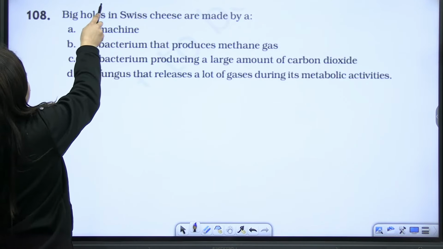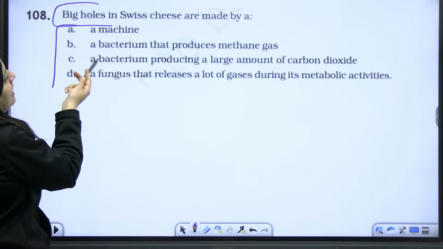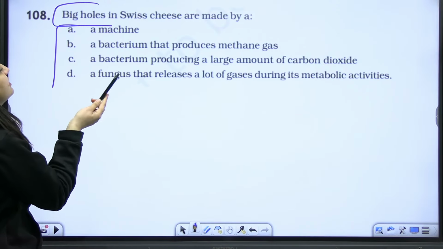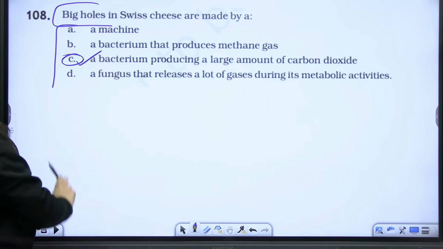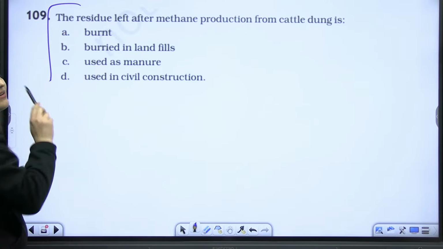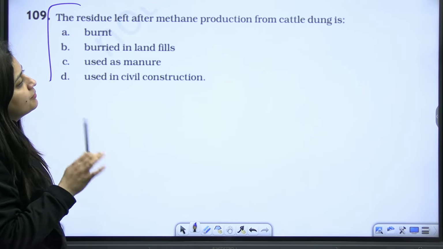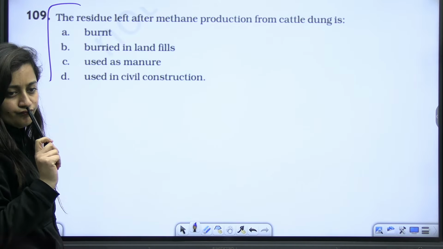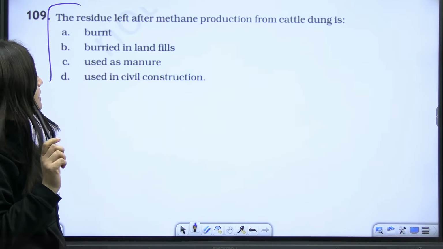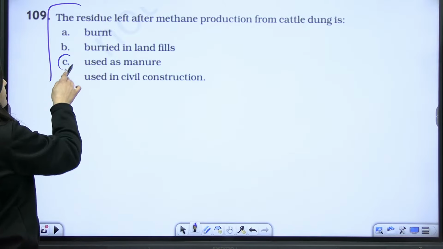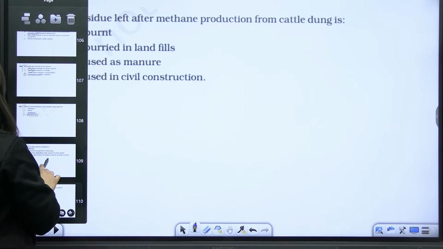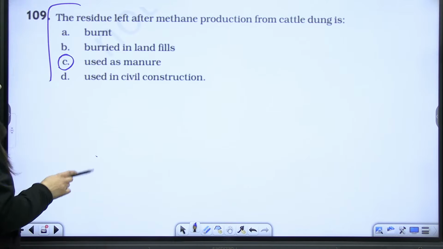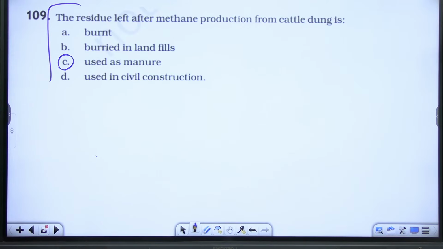Next, big holes in the Swiss cheese are made by a bacterium that is producing a large amount of carbon dioxide. Very easy. The residue left after methane production from cattle dung is, of course, used as manure.